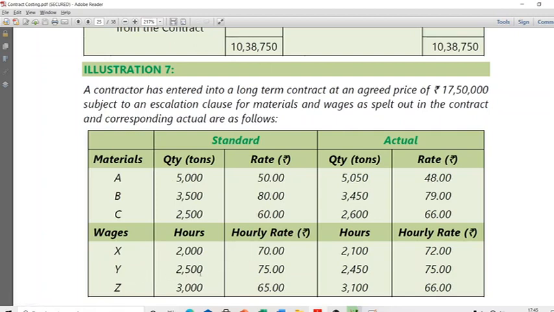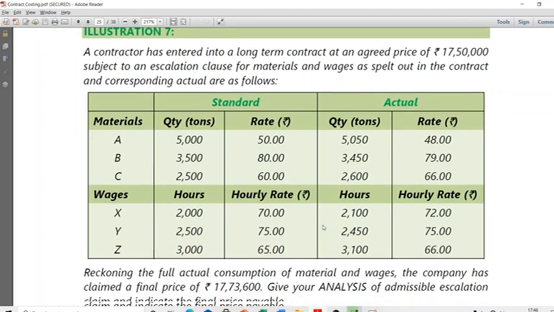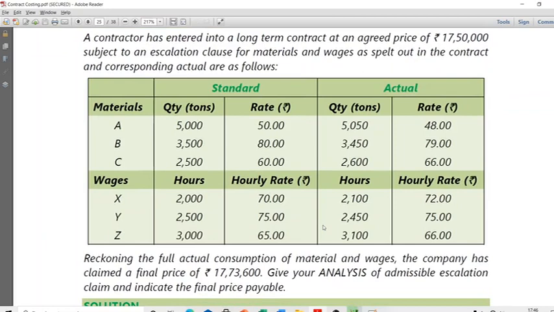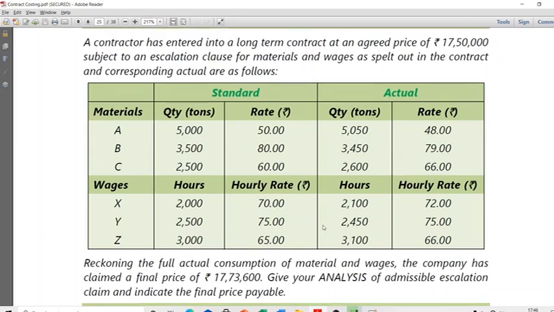Y has to work for 2,500 hours. He has to be given 75 rupees. Z has to work for 3,000 hours. He should be given rupees 65. This is the standard. But actually what has happened is 5,050 tons of A has been used, 3,450 tons of B has been used, 2,600 tons of C has been used at different rates. Hours also like this, they have given different rates. Now what has happened is, reckoning the full actual consumption of material and wages, the company has claimed a final price of 17,73,600.